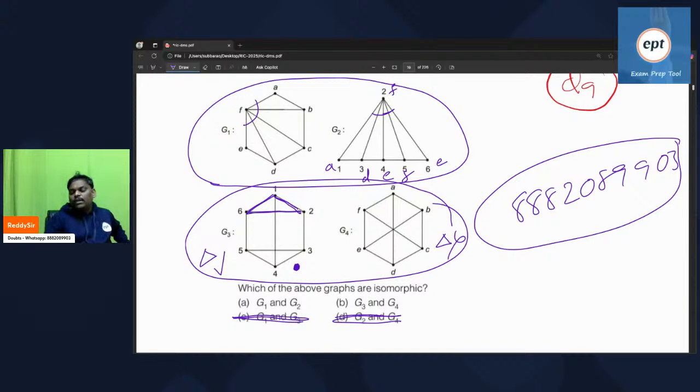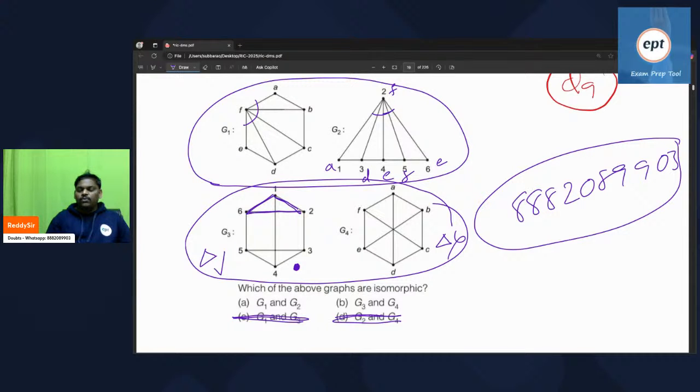And one more thing: checking whether two graphs are isomorphic is an undecidable problem. You have to do manual checking only. If you think it is difficult for you, it is difficult for everyone. That is the reason they will give small graphs.